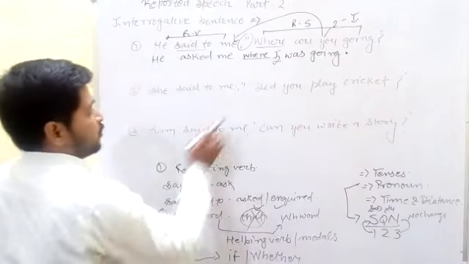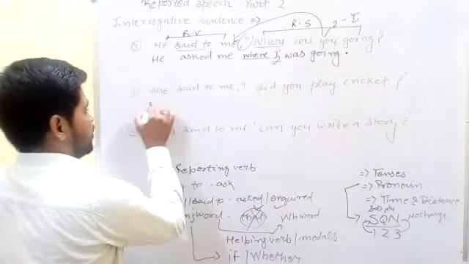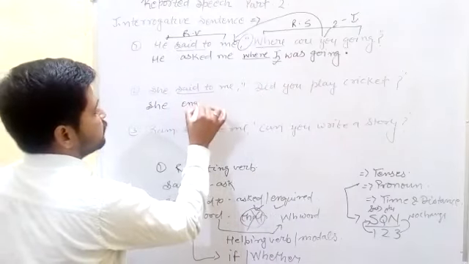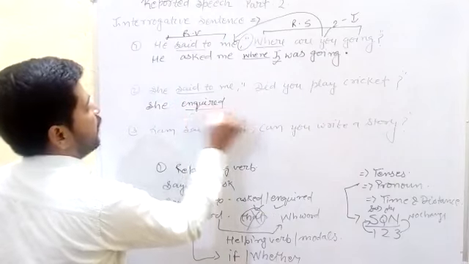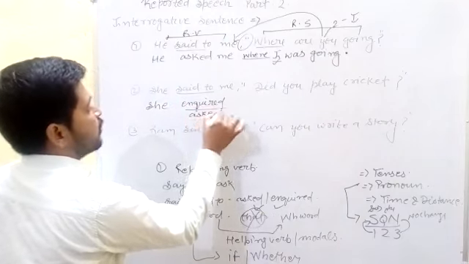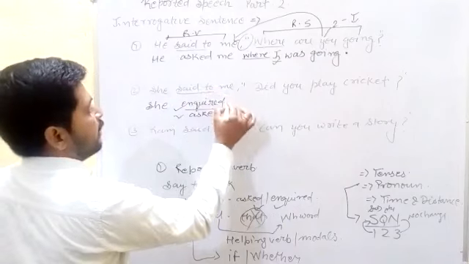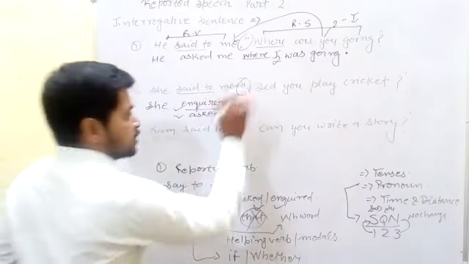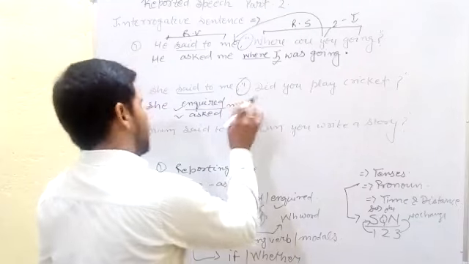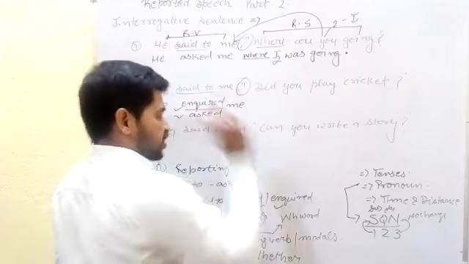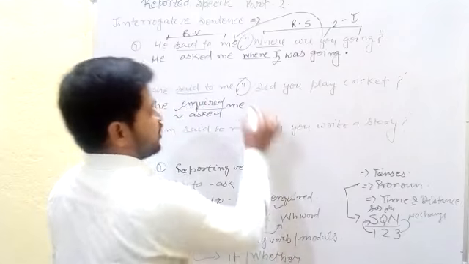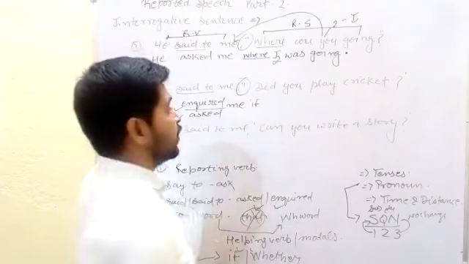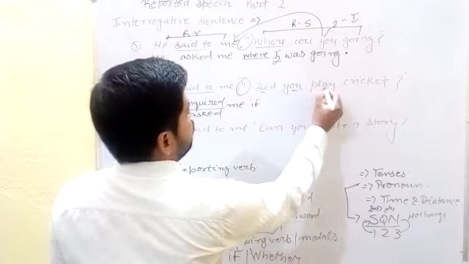Now the next sentence, where you can find a helping verb. How can we change it? So here we change said to inquired, otherwise you can use asked, both are correct. And leave in this place me, comma, inverted comma, and in this place where the helping verb is, we can use the conjunction word. Here we can find two conjunction words: if, and whether is also right. So here is: did you play cricket?